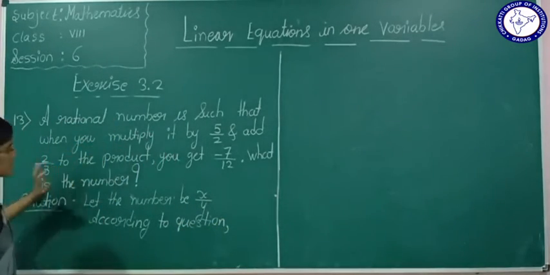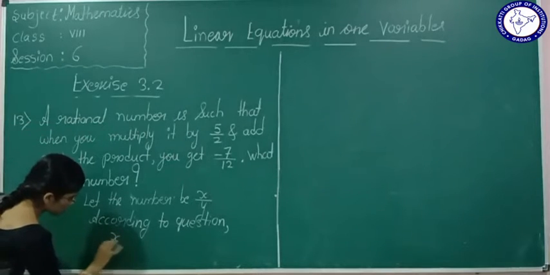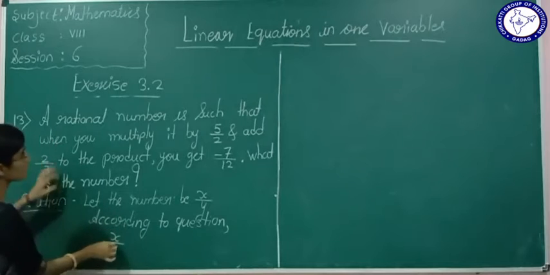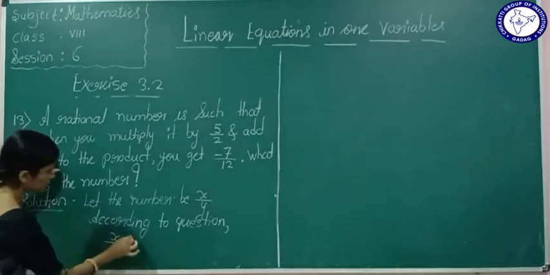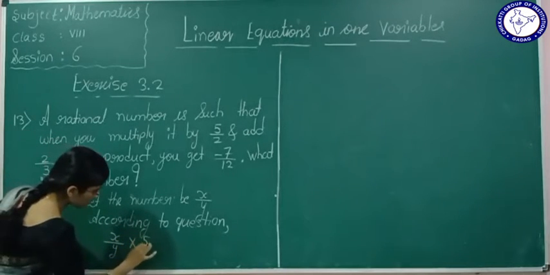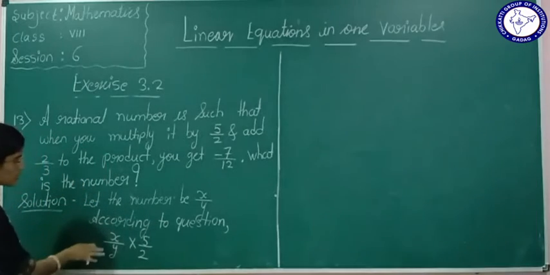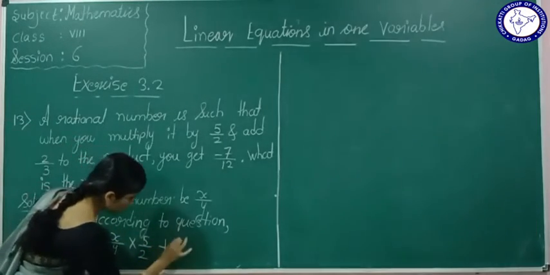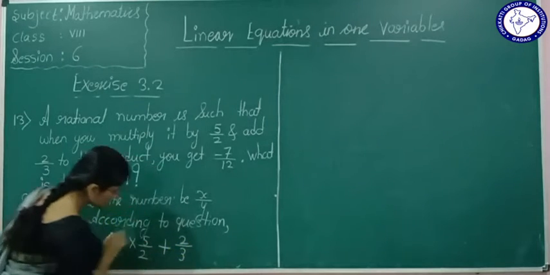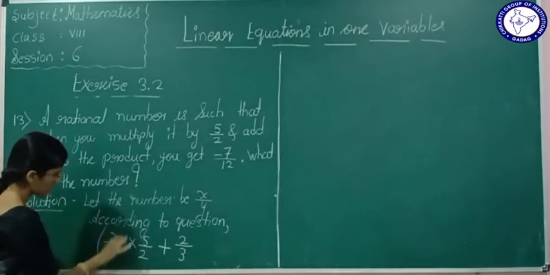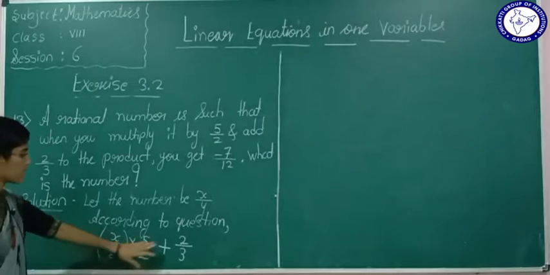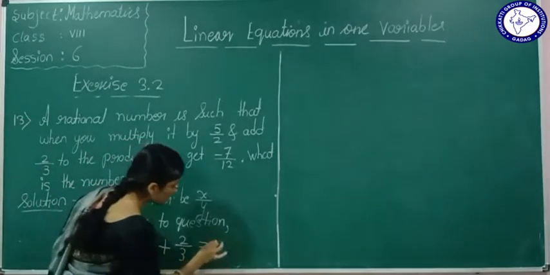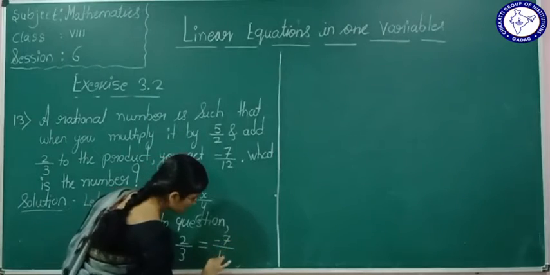a rational number is such that when you multiply it by 5 by 2 and add 2 by 3 to this product, you get the answer minus 7 by 12.